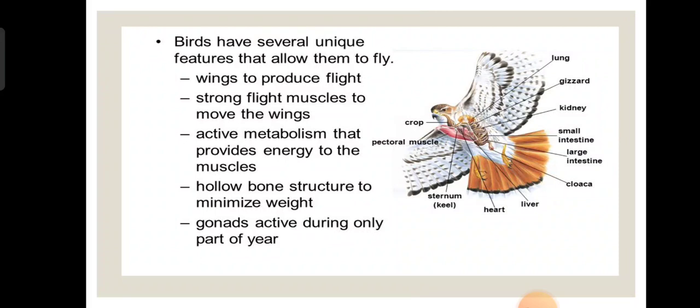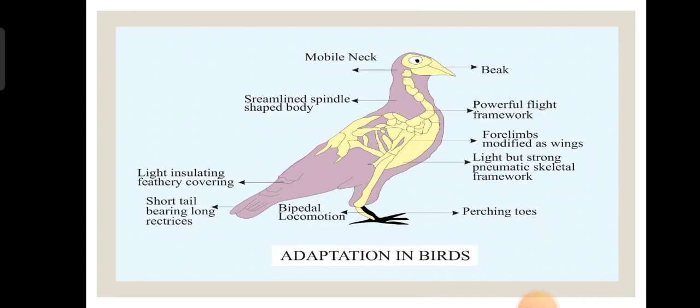Also an important point is the beaks. Different birds have different beaks, which help them to eat the prey which they hunted. So all these points you should write. Like this you can draw a bird, and you can write the functions like this, even for the fish and for the birds.